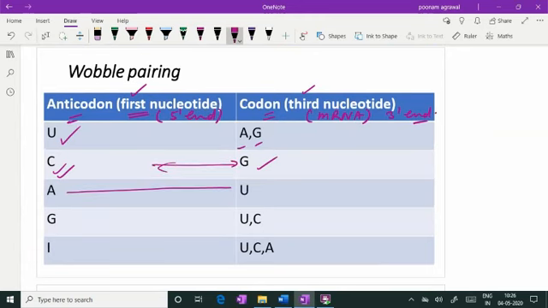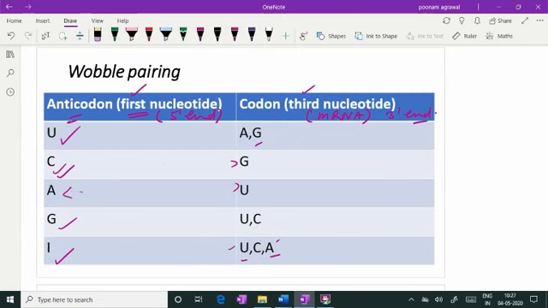If AMP is there, it will pair only with UMP. No wobbling is seen. If GMP is there, it can pair with CMP and UMP as well. If IMP is there, it can pair with UMP, CMP, AMP. So maximum wobbling is shown by inosine monophosphate, which can pair with either UMP or CMP or AMP correspondingly.